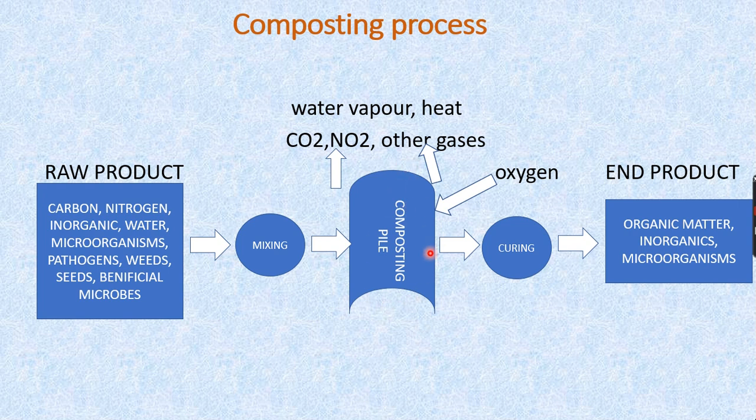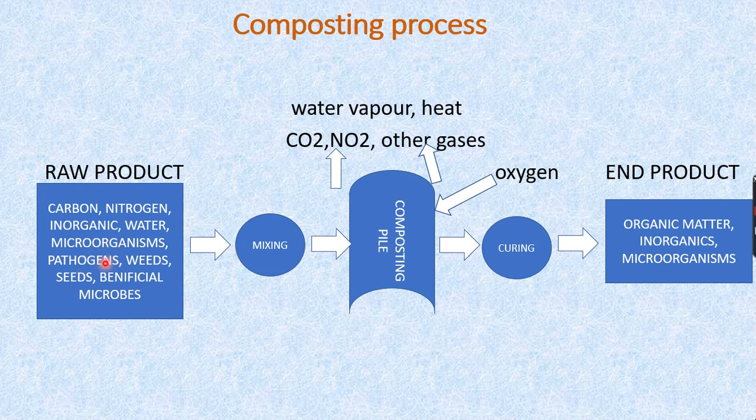So if you are going to turn it, obviously it is going to supply the oxygen, and the decomposition or composting will be done very fast. And at the same time, the lesser the amount, the faster the composting will be. So there are four basic ingredients in the compost pile.